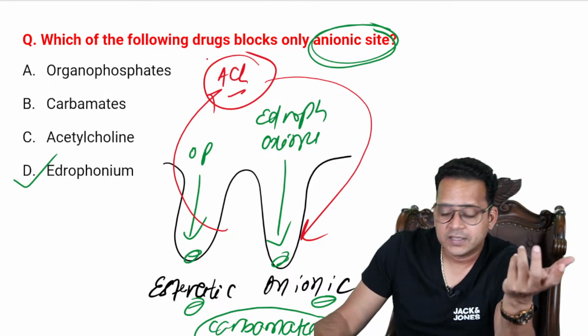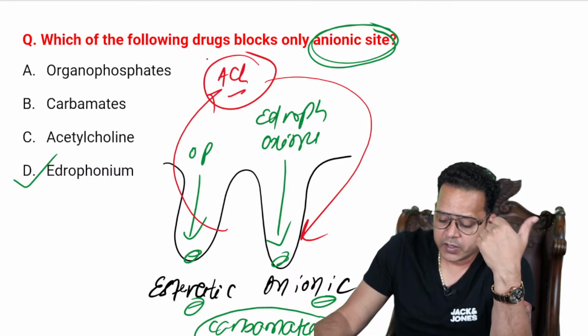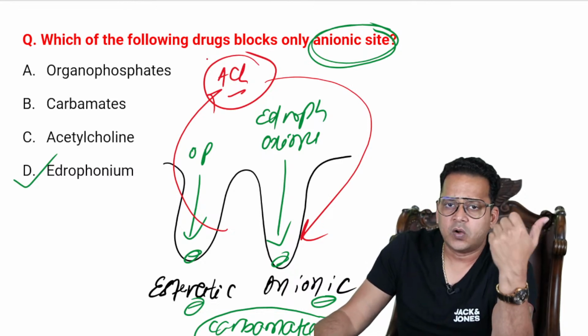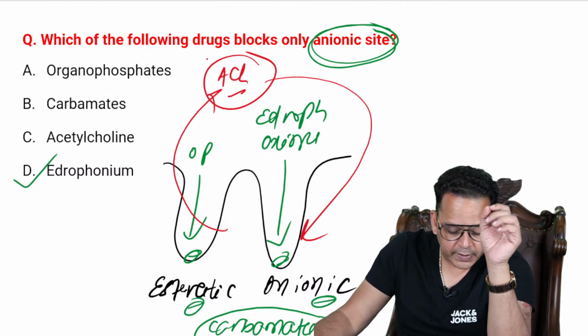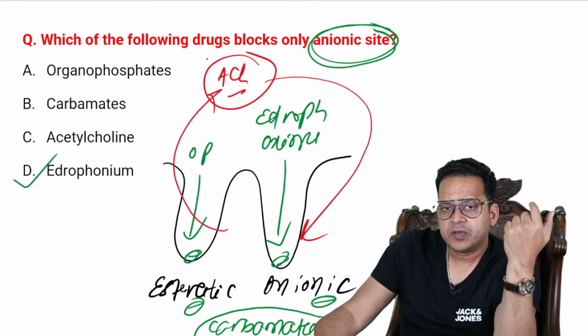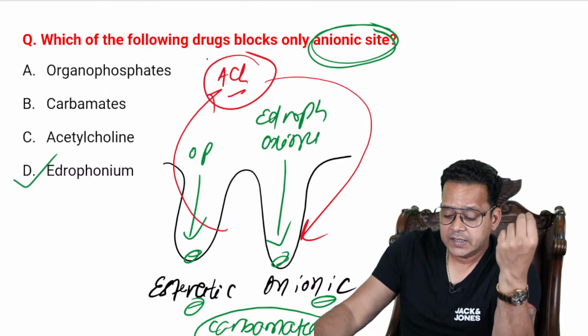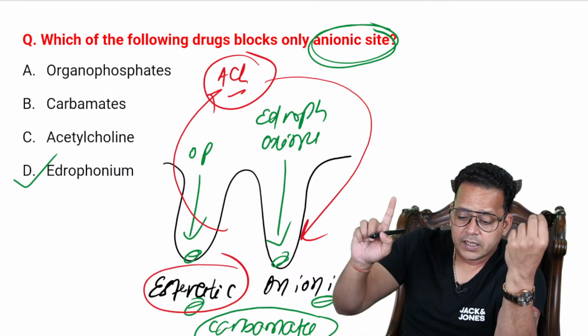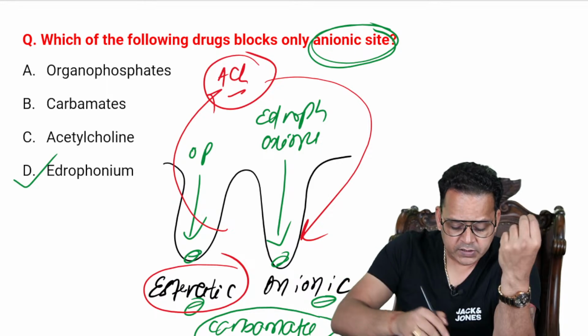So I cannot say acetylcholine is a blocker per se. It is not a blocker. It is a substrate for our enzyme. Whereas organophosphates, carbamates, these are blockers. Oximes also bind to the anionic site, right? So guys, here the answer is edrophonium. What is a PYQ? They asked you which site is blocked by organophosphates, and in that case, your answer was acidic site, right? Excellent, guys. So most of you have given the right answer here.